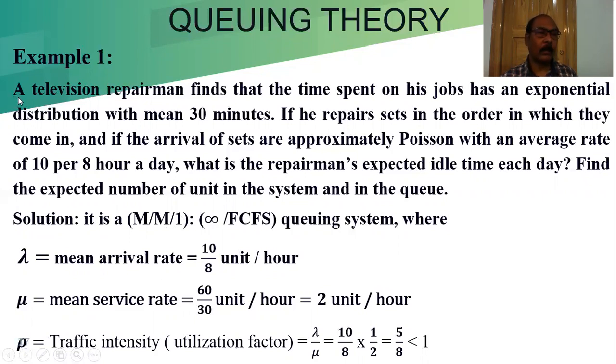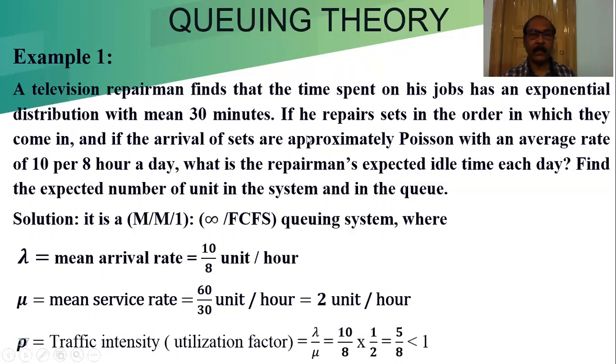Here, one television repairman finds that the time spent on a job has an exponential distribution with a mean of 30 minutes. That means the 30 minutes is the service time and it is exponentially distributed. If the distribution is not given anywhere, we cannot consider that problem a queuing theory problem or queuing system problem.